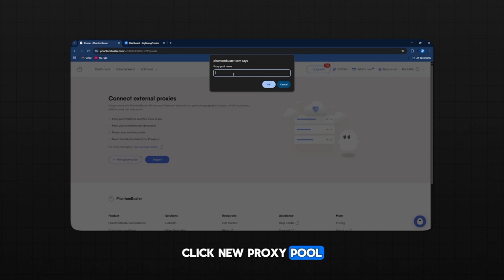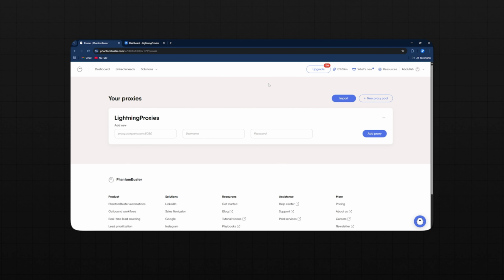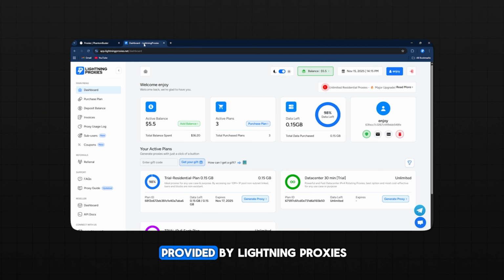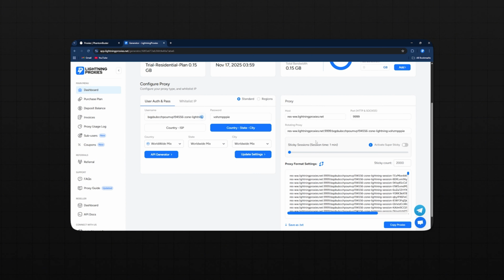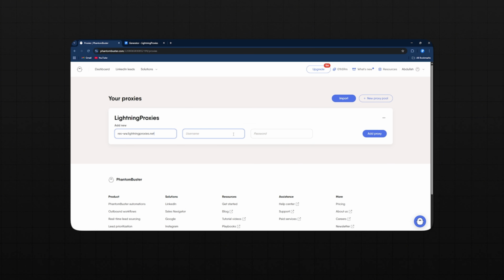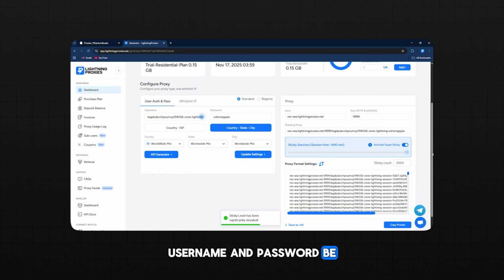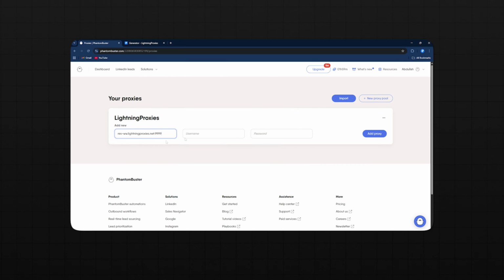Click New Proxy Pool. Enter a profile name. Then add the details provided by Lightning Proxies. The proxy IP address, port number, username, and password. Be sure everything matches exactly with your Lightning Proxies dashboard.